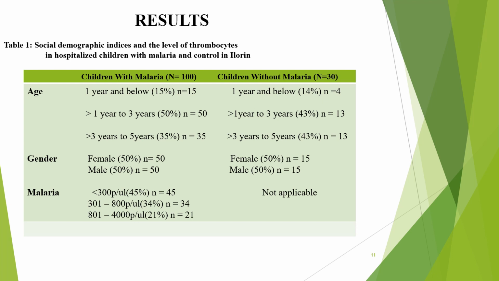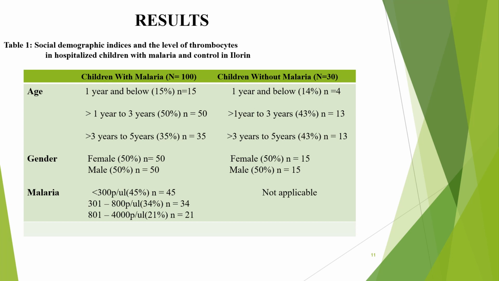So the gender is 50% each. Having examined the blood sample for malaria parasite, we found that those whose parasite density fell within 300 downwards parasites per microliter accounted for 45%. Those within 301 to 800 parasites per microliter accounted for 34%, and those whose parasite density fell within 801 to 4000 parasites per microliter accounted for 21%.